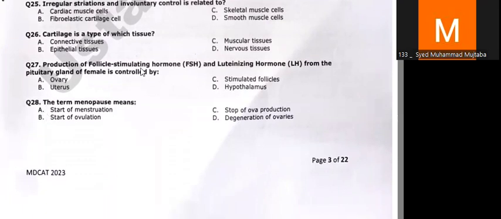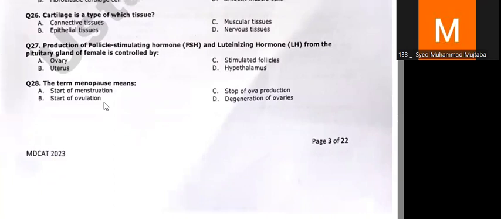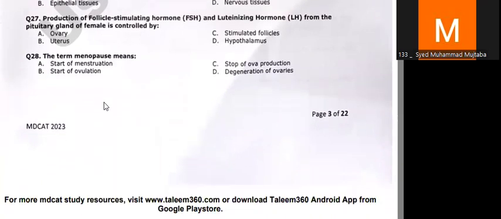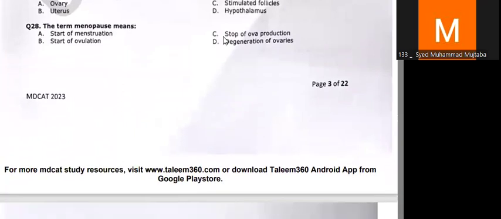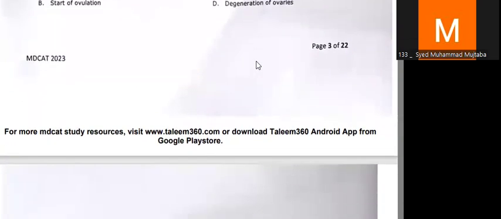Now in question number 27, the pituitary gland is controlled by the hypothalamus, and the hypothalamus is known as the master gland of the human body. The FSH and LH hormones are released from the pituitary. However, they receive positive stimulus from the hypothalamus, which is also responsible for negative feedback. Now, in a normal human female, menopause generally arises at the age between 40 and 50, and it is the age at which the menstrual cycle stops and females stop losing menstrual blood from their body. This is because they stop ovum production.